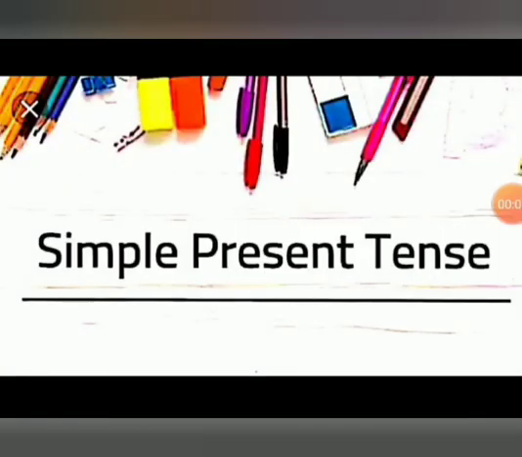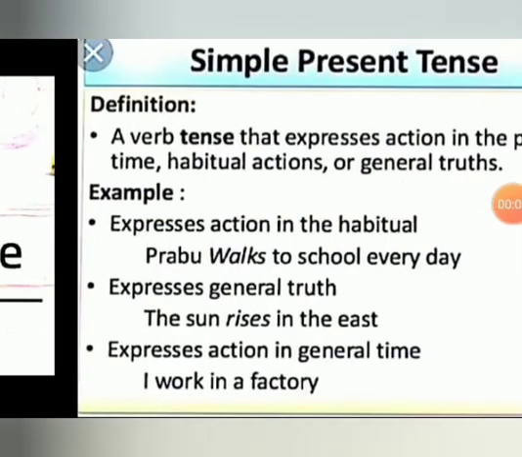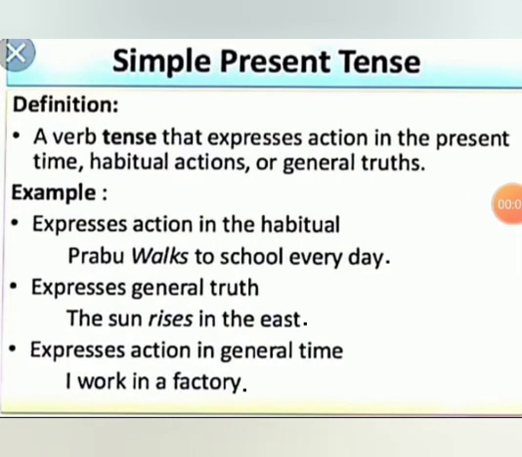Now let us see what is simple present tense. Look at the definition. A verb tense that expresses action in the present time, habitual actions or general truths. See what is simple present tense? It expresses action. Action means verbs. It expresses actions in the present time, which is happening now. Then it expresses habitual actions, which are habits. Then it explains general truths.